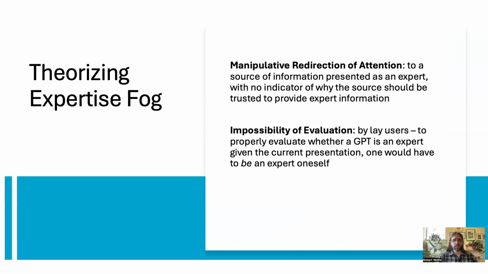Really, the problem here is that there's no indication of why these models should or should not be trusted as experts. We're calling this expertise fog, building on the deceptive design literature on feature fog and time fog, because the user's attention is being manipulatively redirected to a source of information with no indication of why that source should be trusted. And a lay user is by definition unable to evaluate the truth of the GPT's claims, because if they could do that, they would be an expert themselves.